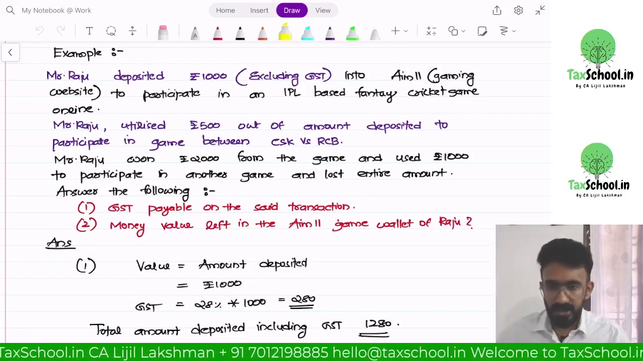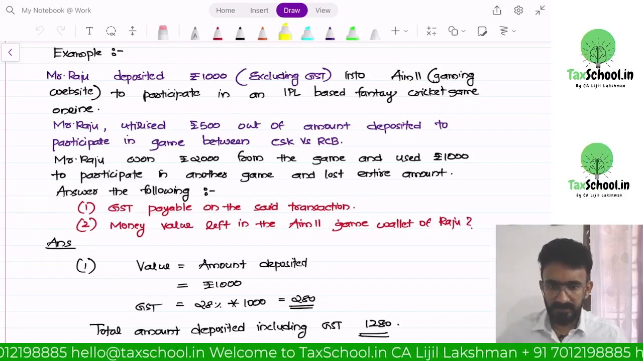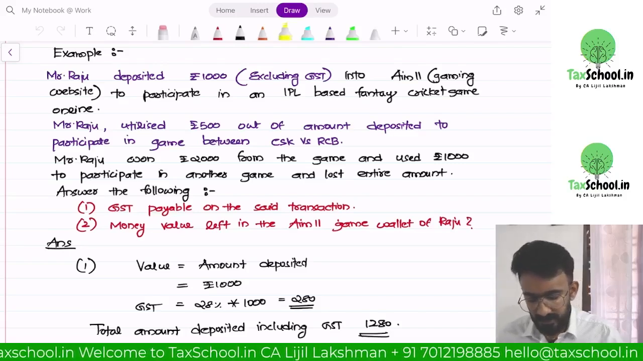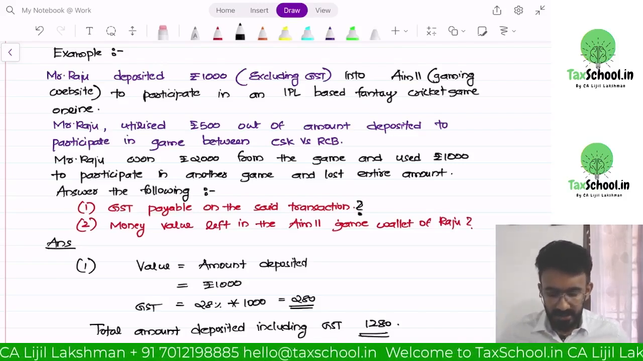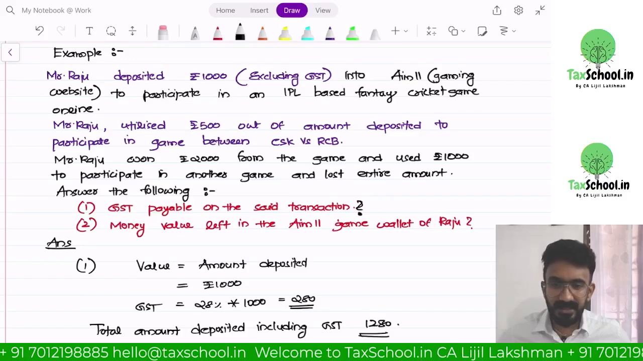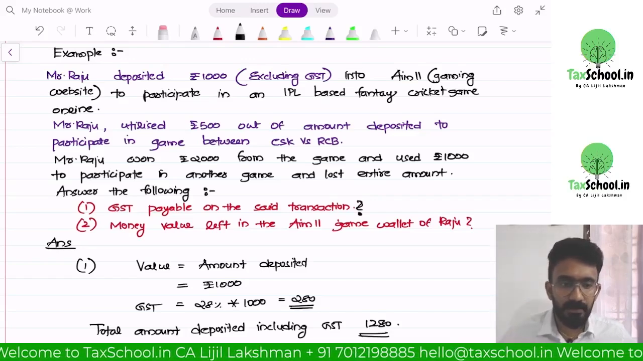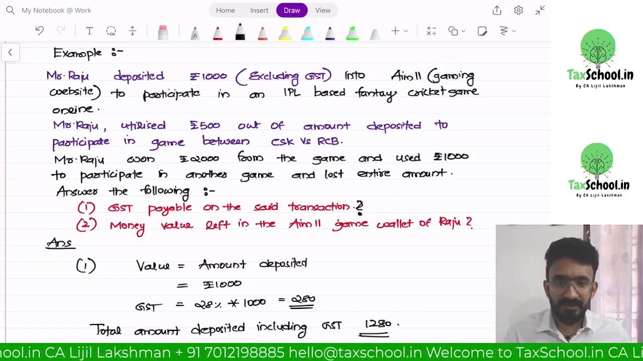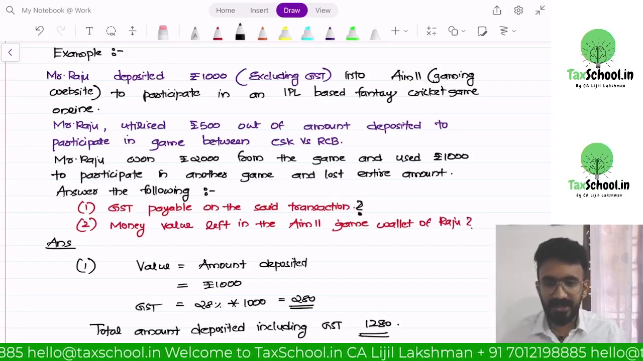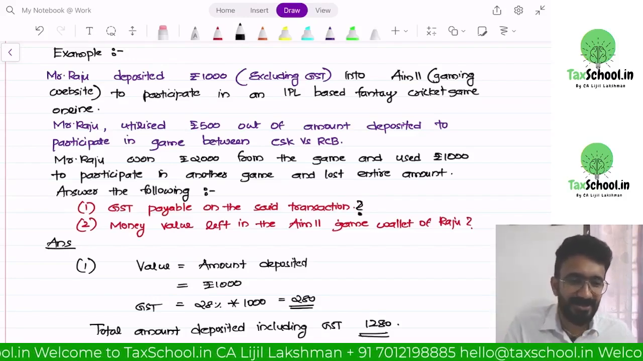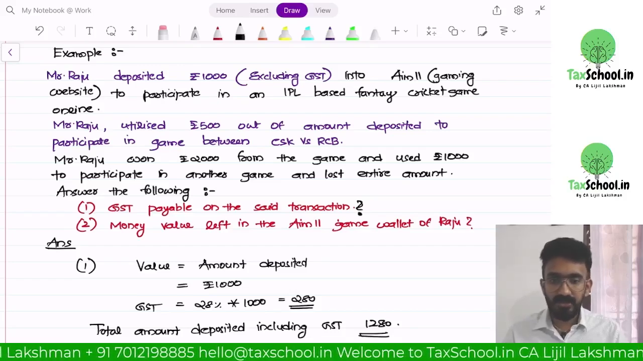Answer the following. Number 1, is GST payable on the said transaction? Then compute what is the GST payable on the transaction. Then what is the money value left in the AIM 11 game wallet for Mr. Raju? I'm also asking you to compute how much money is there in the AIM 11 game wallet of Mr. Raju after this transaction is over. So I've clubbed and created a question like an accounting question, an interesting question. They can ask a question like this to test you on the concept that is being notified here.